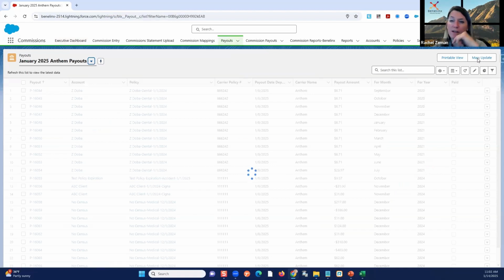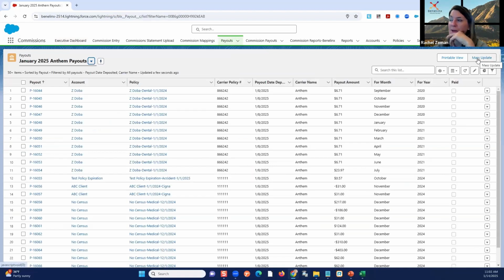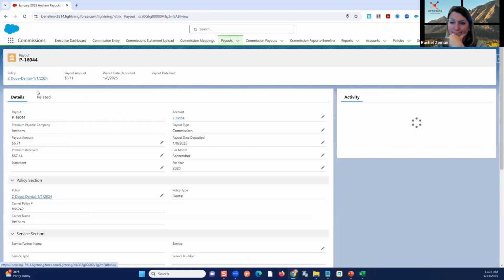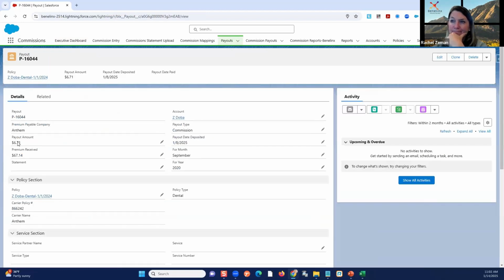I would also recommend doing the payout. So we'd have to look at the situation to see which one made sense, but you have the ability to update one record at a time here. If there was an error, especially if it's manual, if you're loading a statement, you're not going to get individual payout record errors because you're not going to load the statement until it matches the whole statement value, right? You're not going to get the 3 cents, the 1 cent that's off. The only time you're going to get that is if you're manually entering.